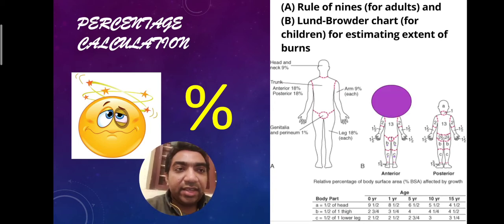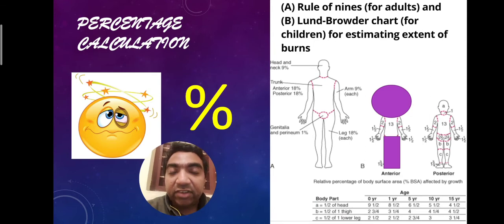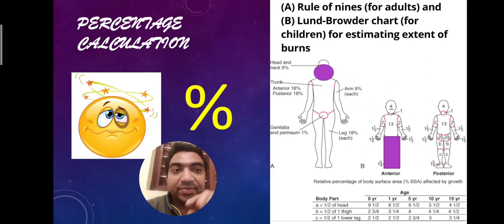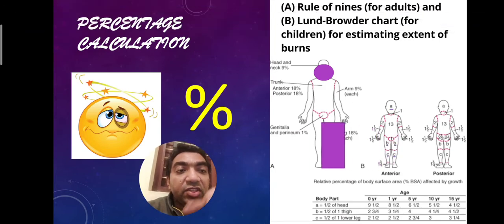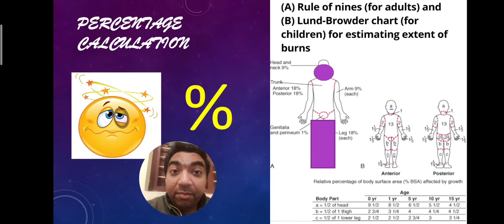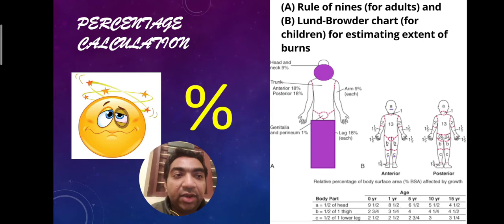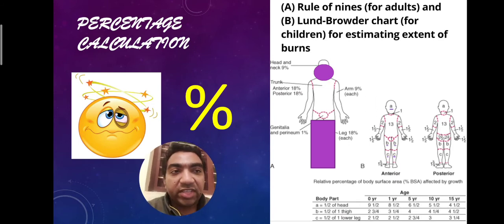In pediatric surgical patients, we know that the head is comparatively large and the limbs are small. As the child grows, the percentage of total body surface area occupied by the head becomes less, and the percentage occupied by the limbs becomes more. So the limb of a child will occupy a lower percentage of body surface area in a younger age group compared to an adult. Suppose the head of the child occupies around 16% in infancy; when the person becomes an adult, the head only occupies 9% of the total body surface area. This is depicted in the Lund-Browder chart.